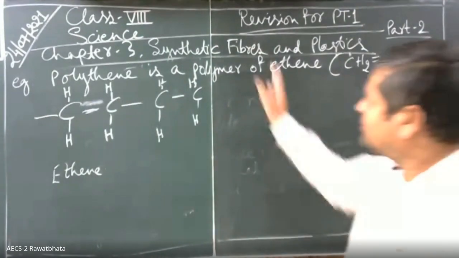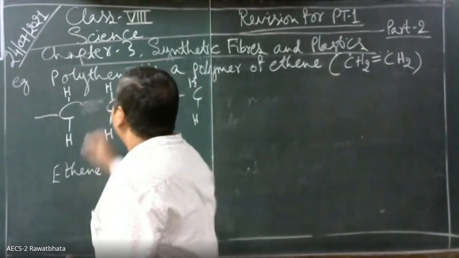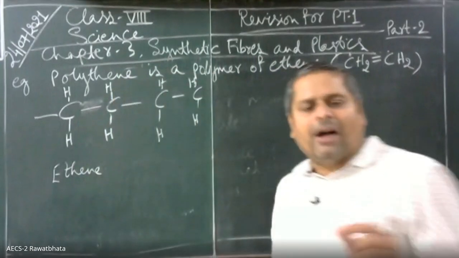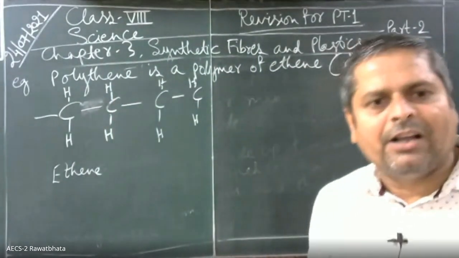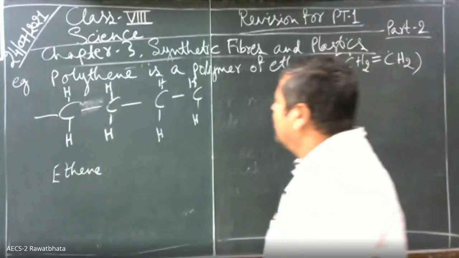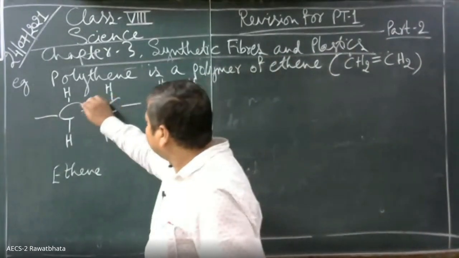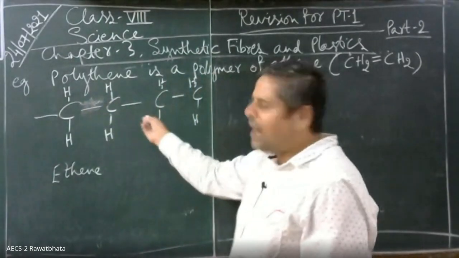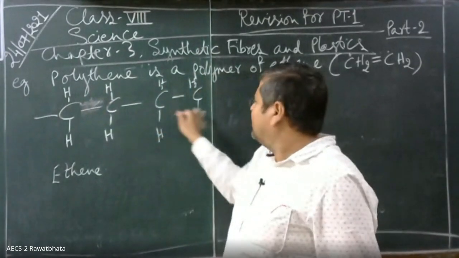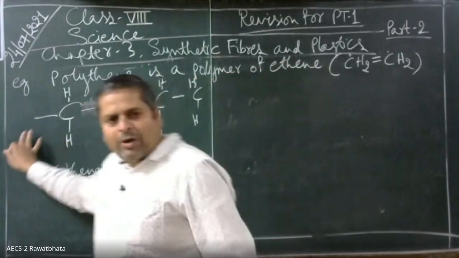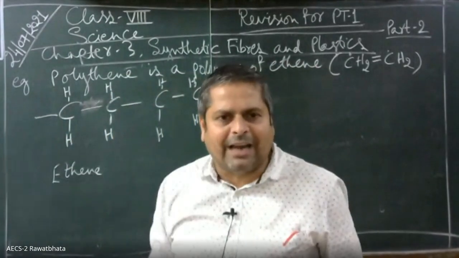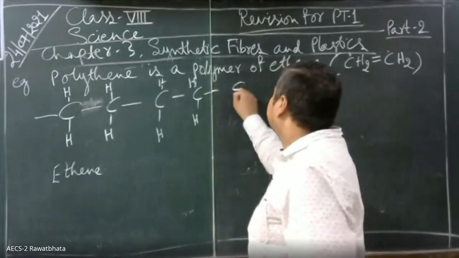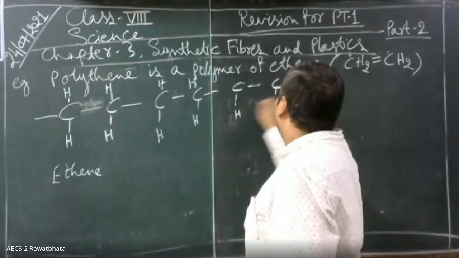This is the ethene molecule, and under certain conditions of temperature and pressure, this double bond breaks down, and then two bonds develop on the two carbon atoms, and in this it is joined. There also one ethene molecule can be joined. Understand? And this process continues. Okay?